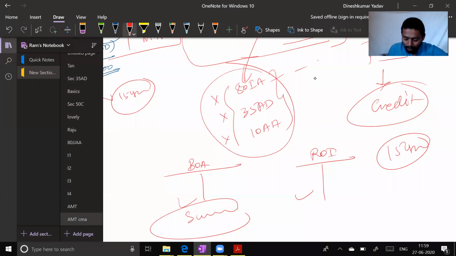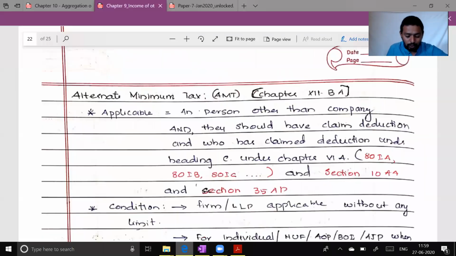So let's have a quick look at the notes that we are supposed to write right now, or listen first of all. AMT, alternative minimum tax, these provisions are given in chapter number 12 BA of the Income Tax Act. So it is applicable to whom? Any person other than company, and they should have claimed deduction.